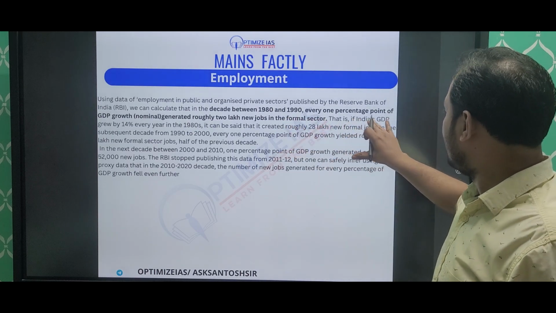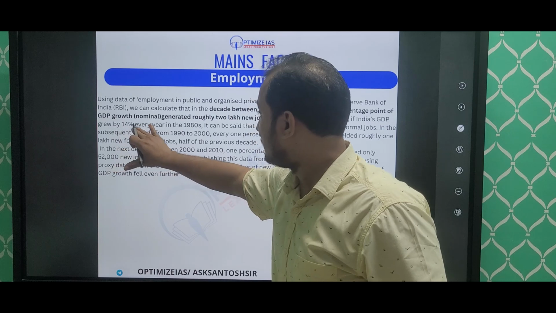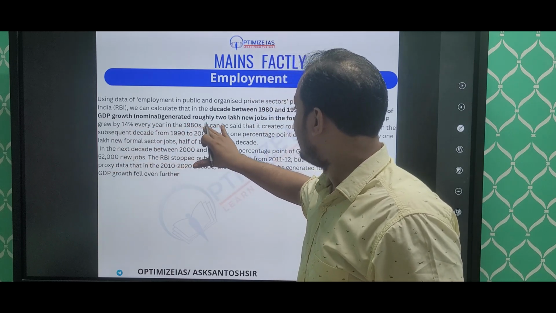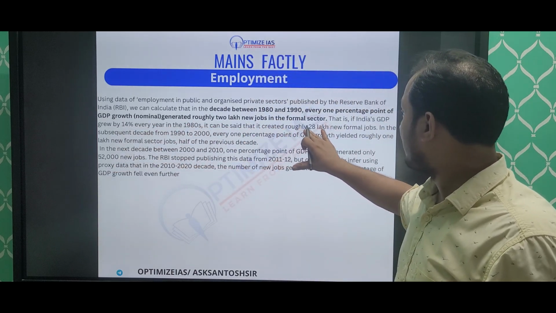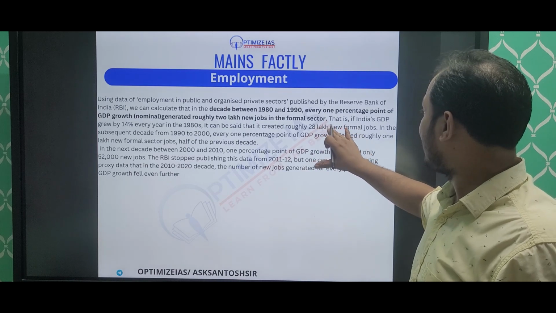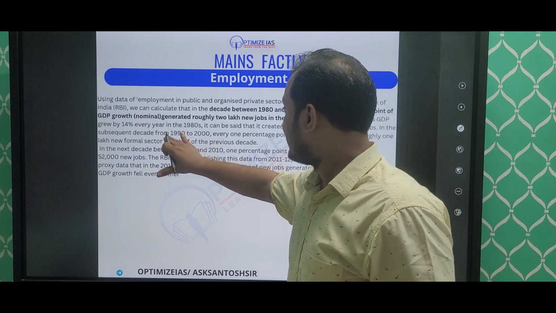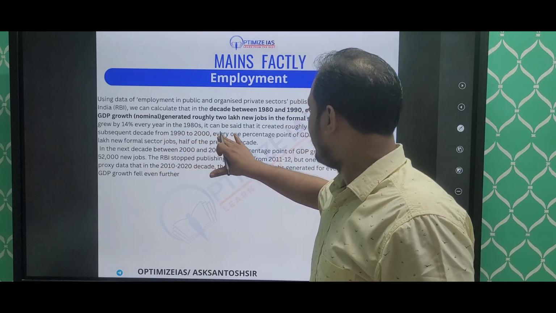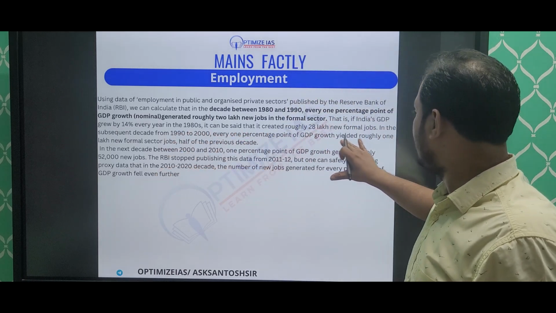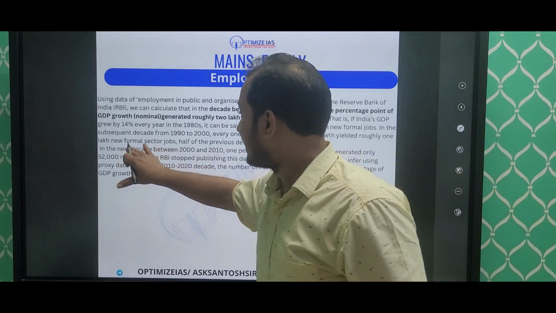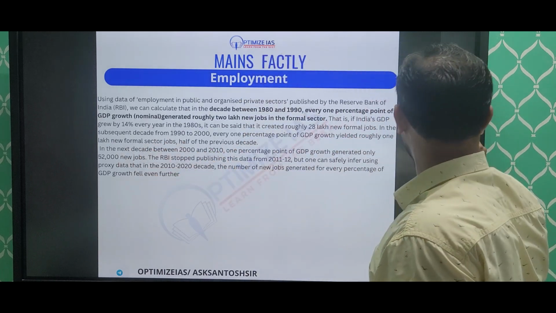That is, if India's GDP grew by 14% every year in 1980s, it can be said it created roughly 28 lakh new formal jobs. In the subsequent decade, between 1990 to 2000, every 1 percentage point of the GDP yielded roughly 1 lakh new jobs only. You can see here.